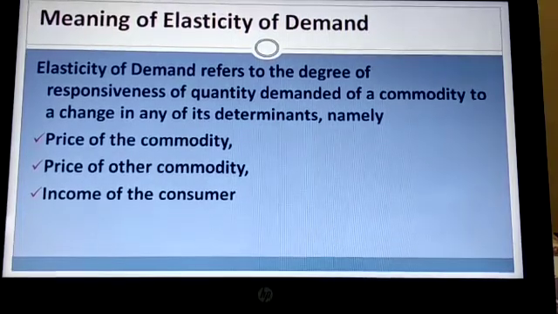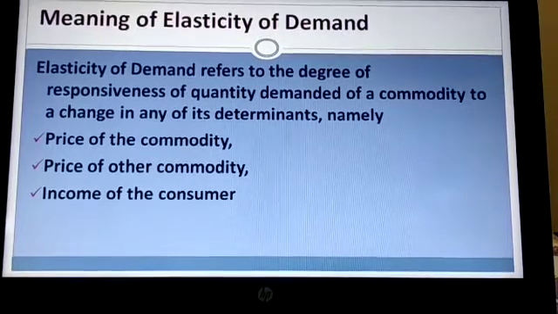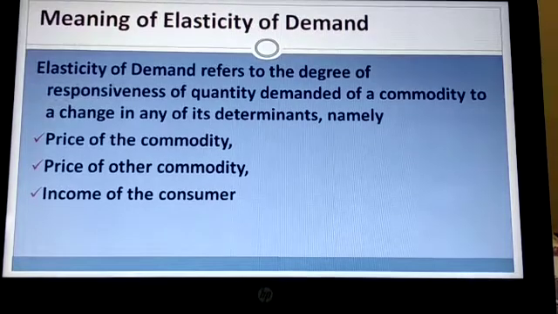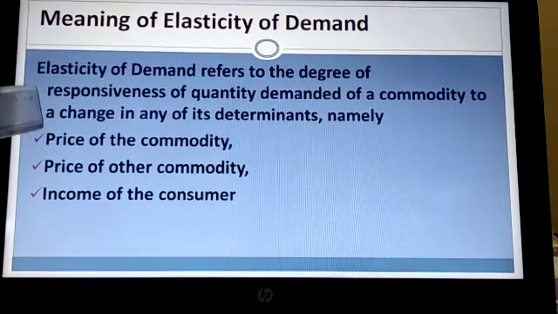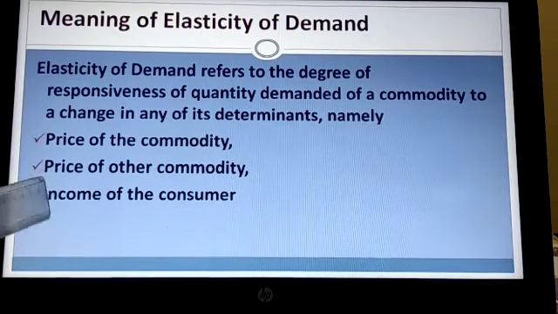Now we'll study the concept. Elasticity of demand refers to the degree of responsiveness. Degree of responsiveness means what is the amount of response or what is the amount of change. Elasticity of demand refers to the degree of responsiveness of quantity demanded of a commodity to change in any of its determinants, namely price of the commodity, price of other commodity, and income of the consumer.